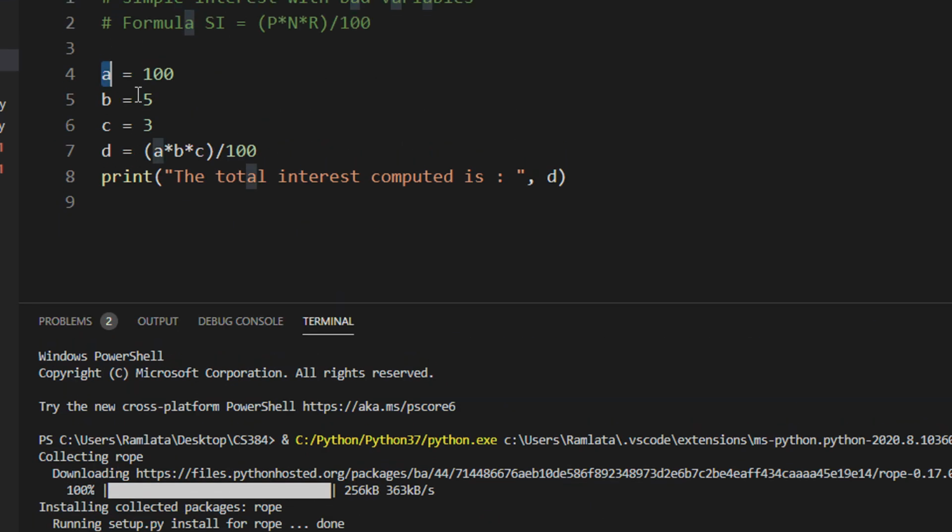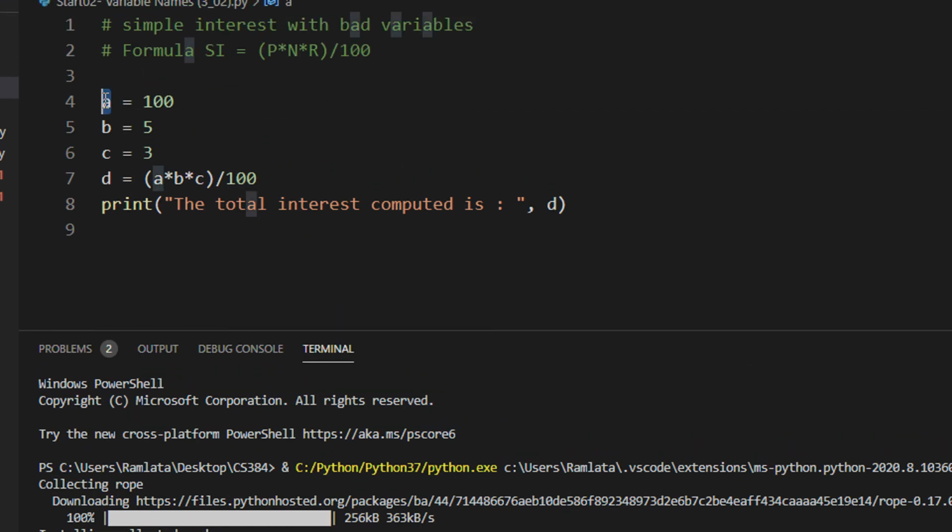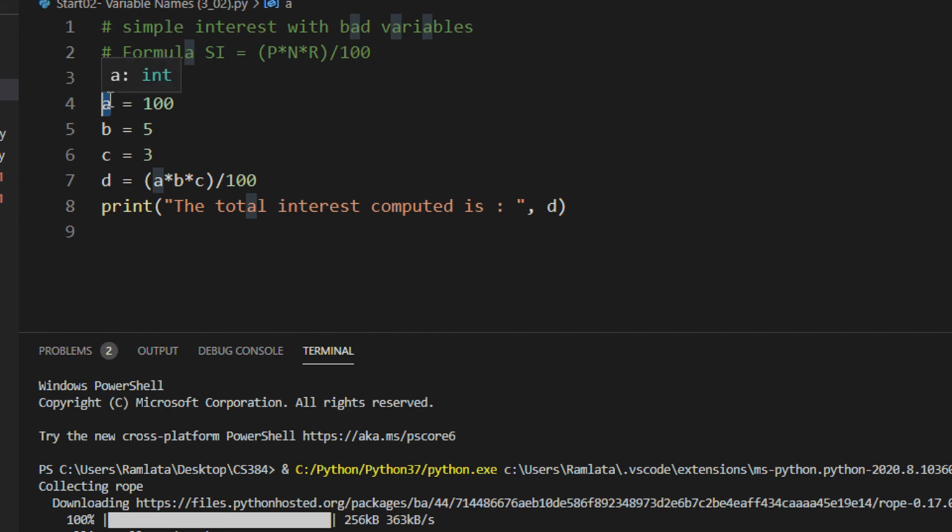Okay, so now let me again select A and do rename symbol. So this becomes my principal amount. Okay, so somehow it has failed to compute the edits, probably because the variable name contained only A. So it got confused between this A and this A, right?